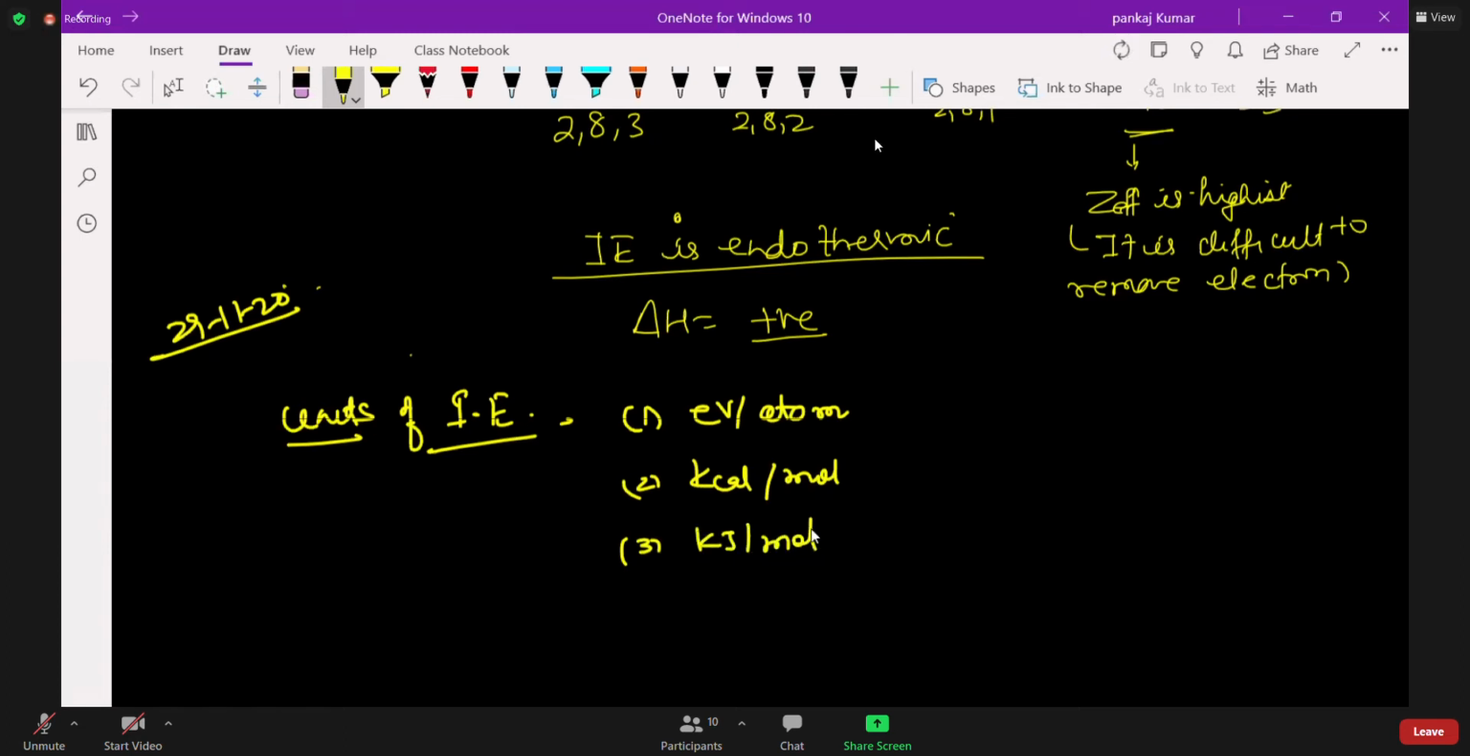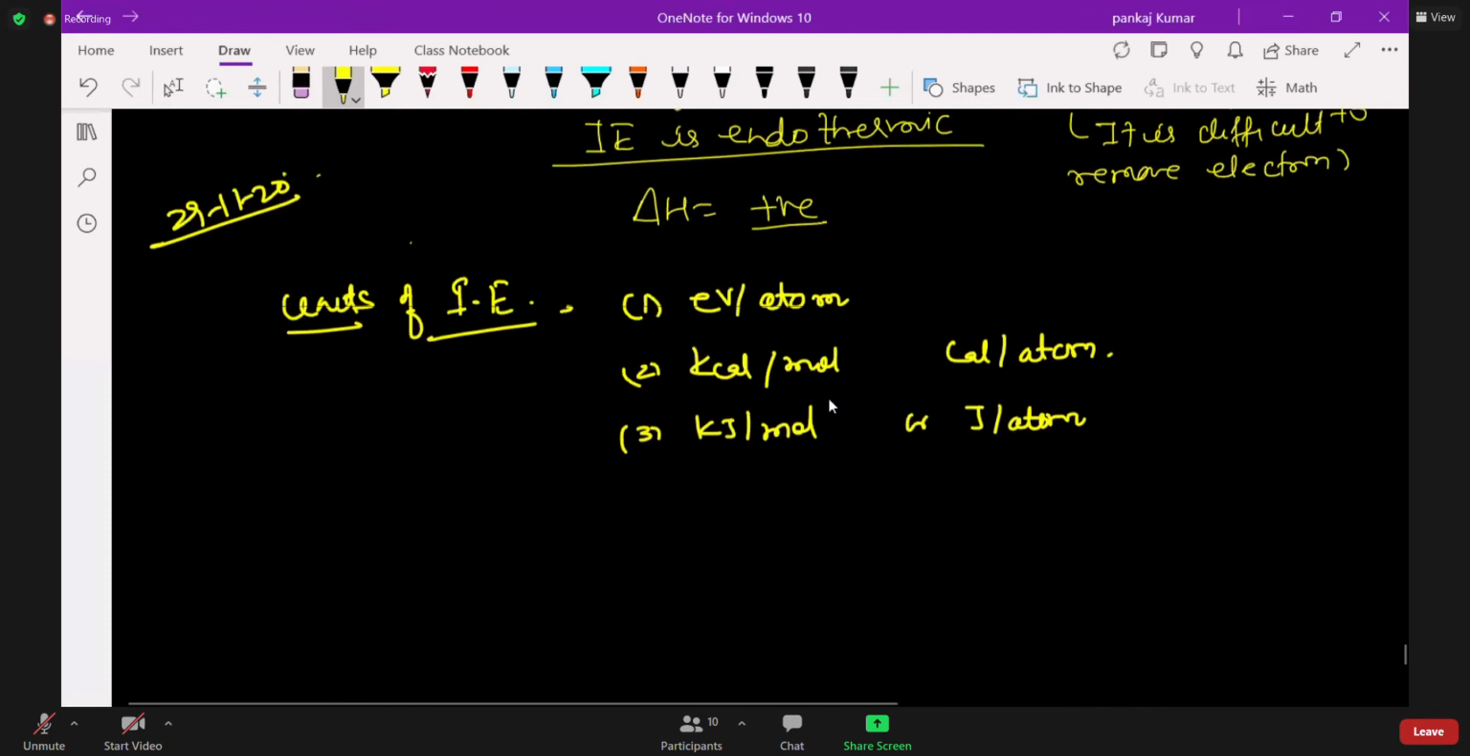Normally we take per mole only, or you can take joule per atom, or we can say calorie per atom. This is the expression. Normally we take per mole only, because everywhere we are taking the standard molar mass. So per mole is the more convenient unit. This other one we don't usually take, but it can also be possible. So you should know the conversion.